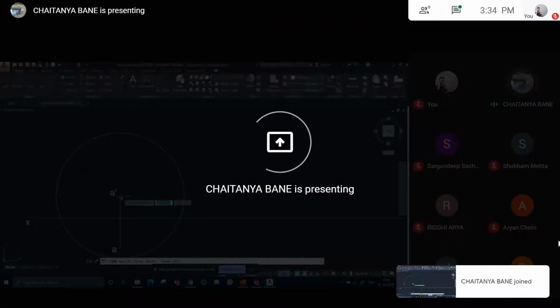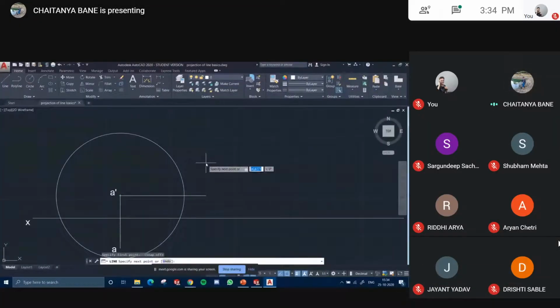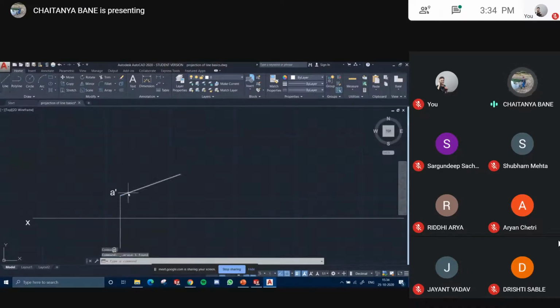Okay. So I take one line which is 50 mm in length and what was the angle? 20 degree. सब लोग को दिख रहा है? I put in 50 length and angle 20 degree. So here I got my line, which is projection of line, which is parallel to the VP and inclined to the HP, 20 degree. Correct? ये मेरा true length है अभी के लिए.